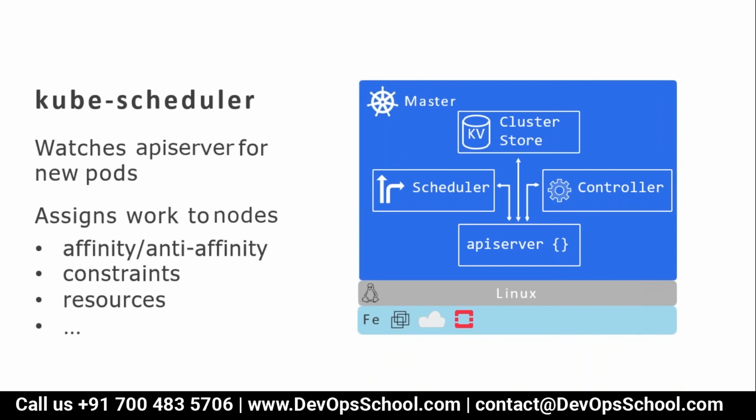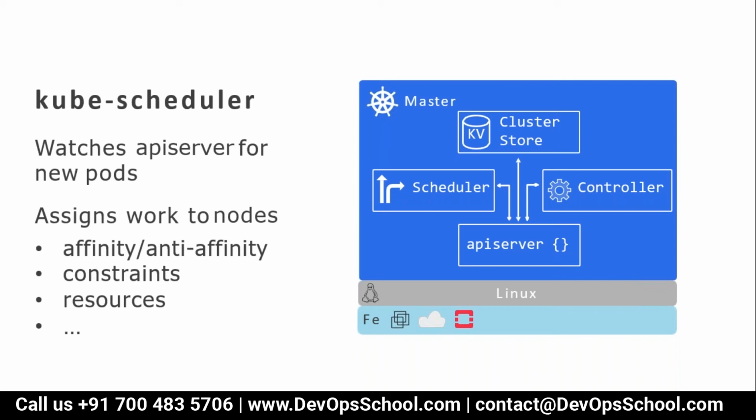Now, last one is scheduler. So what is the job of the scheduler? Scheduler always keeps watching the API server, but for what? For any work the API server instructs the scheduler to do. Scheduler keeps watching the API server to get work, which means work for a new pod. What is a pod? I don't know yet, but we discussed a few things. So scheduler keeps watching the API server for new pods, and the moment the API server gives a request to the scheduler, immediately the scheduler assigns.